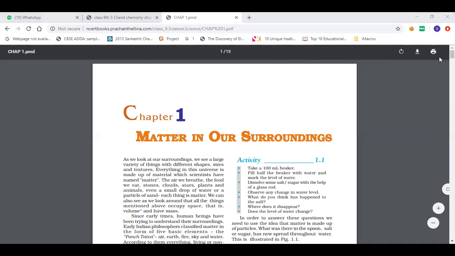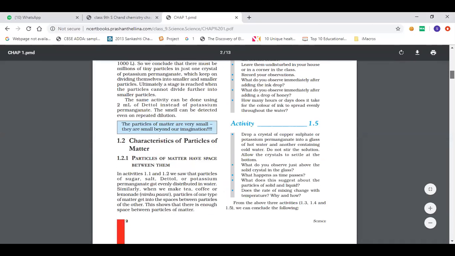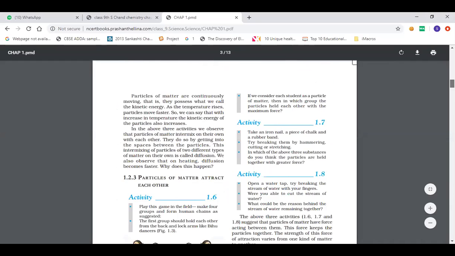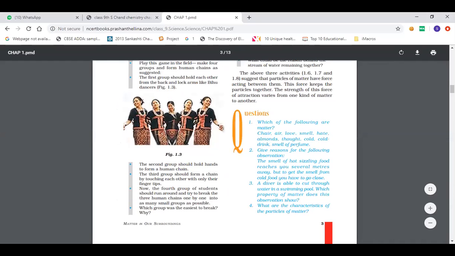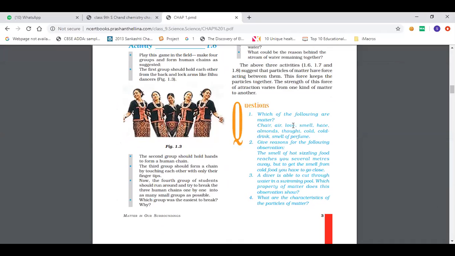Now see, this is a question bank given in the textbook. Check any of the questions unanswered from all the questions. So here, first set of questions. Which of the following are matter? You can answer this. Only check which of them you cannot answer. Give reasons for the following observation. The smell of hot sizzling food reaches you several meters away, but to get the smell of the cold food, you have to go closer.